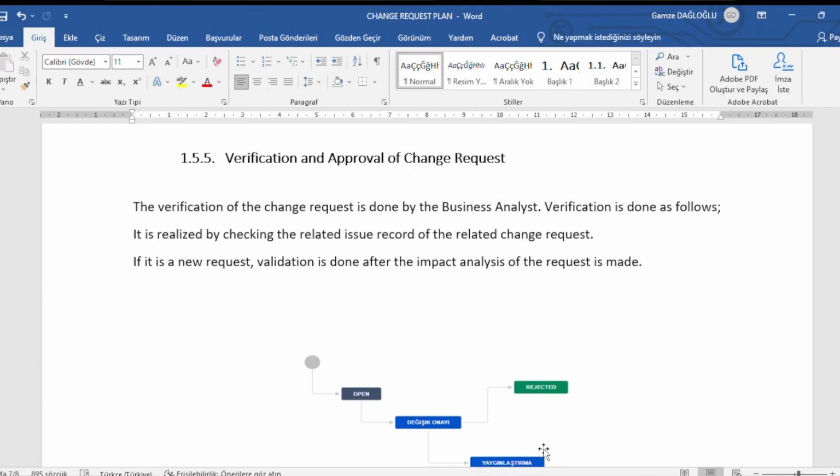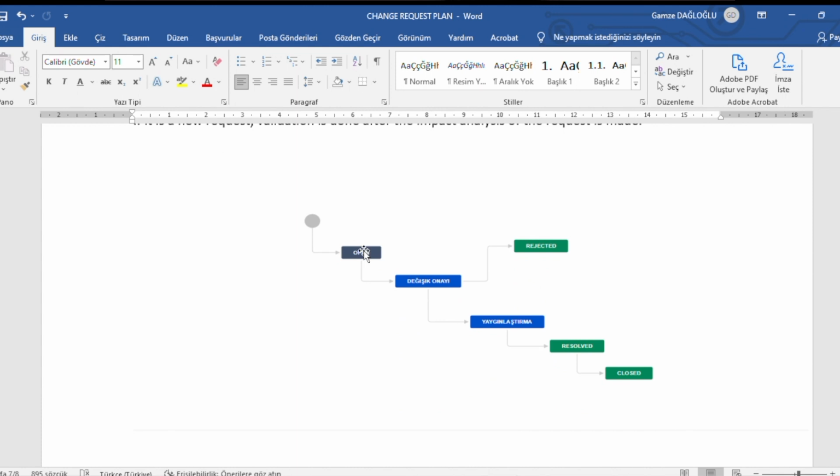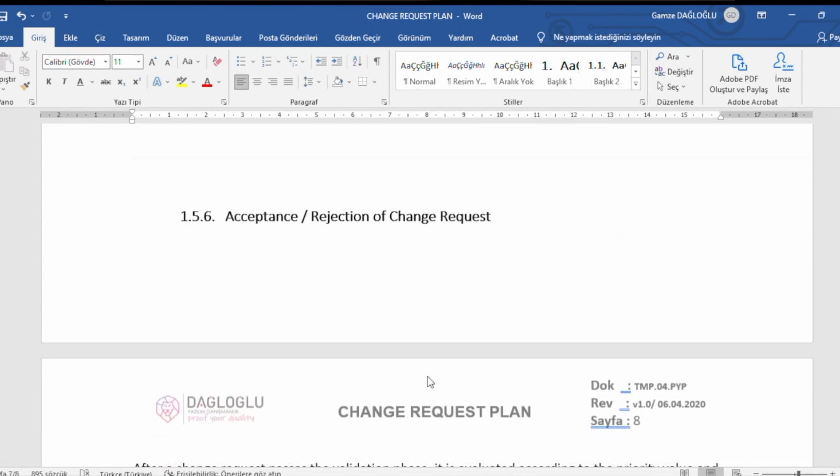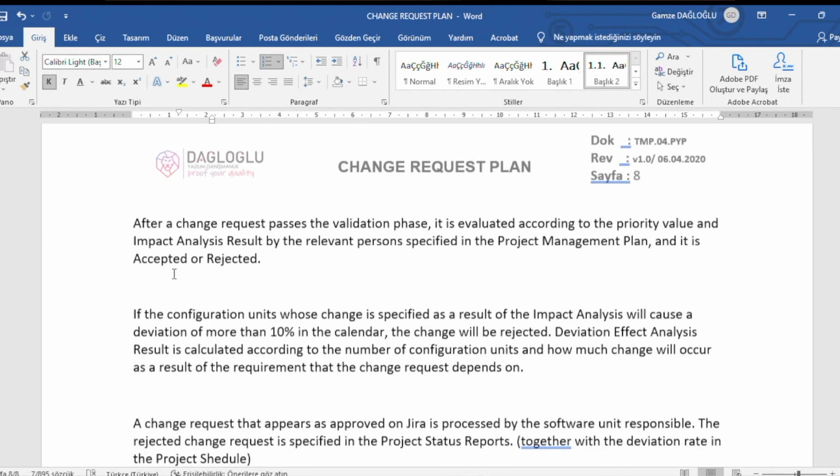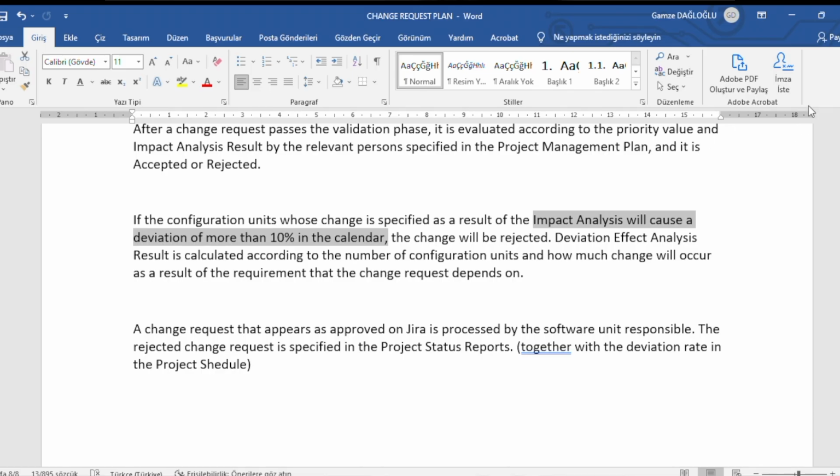Approve and reject requests for changes. The change will never become operational until it is approved. For this reason, you can open review and approval fields in Jira and specify in the workflow that the change will occur after approval. Track the status of requests for changes.